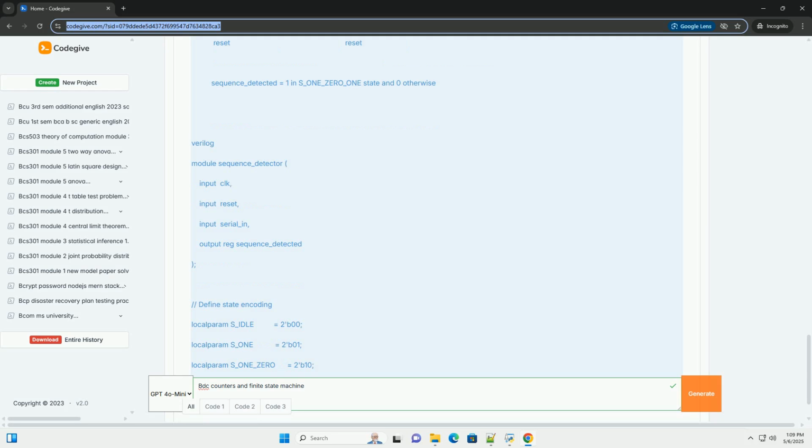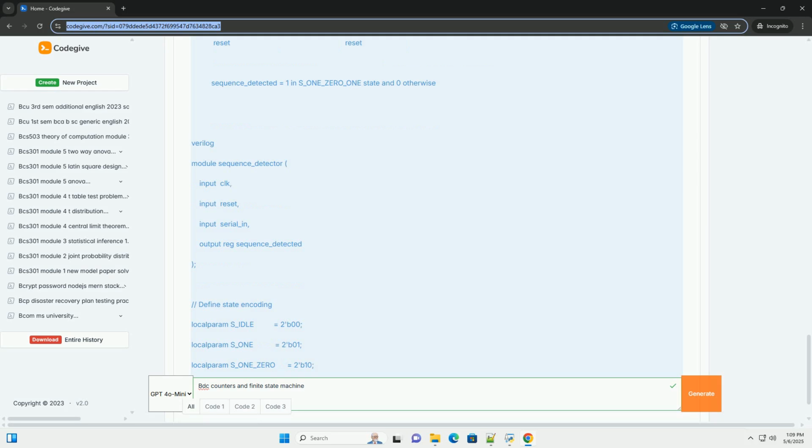Key takeaways. BCD counters: use BCD when you need to work directly with decimal digits. Understand the 8421 encoding and the logic for resetting at 10. FSMs: finite state machines are powerful for designing sequential logic. Learn to create state diagrams, state tables, and implement FSMs in Verilog. Understand the difference between Moore and Mealy machines. Simulation is critical: always simulate your designs thoroughly to catch errors and verify correct behavior.